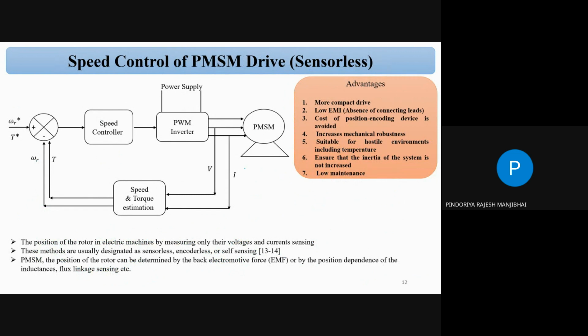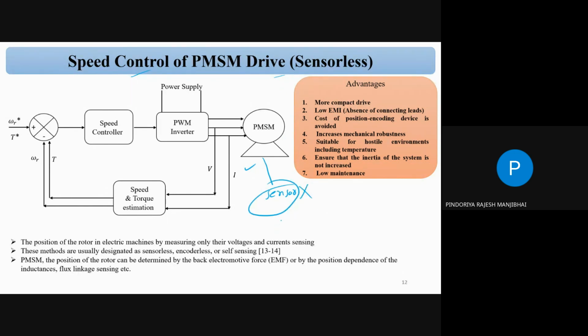So this is the simple structure of the sensorless operation: speed control of PMSM drive with sensorless operation. Same diagram, everything is the same, but you can see there is no sensor part.